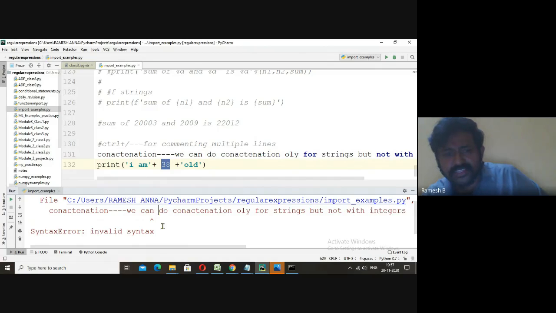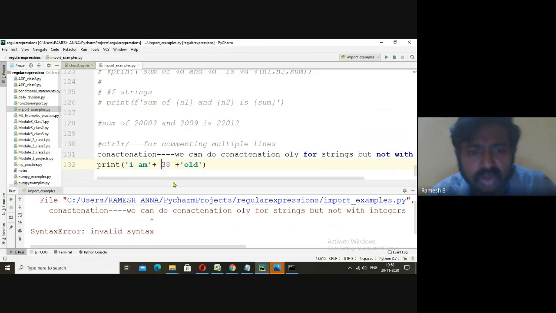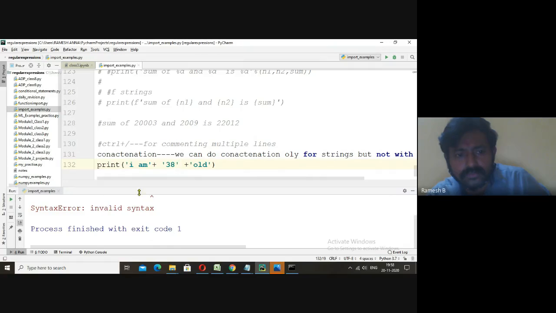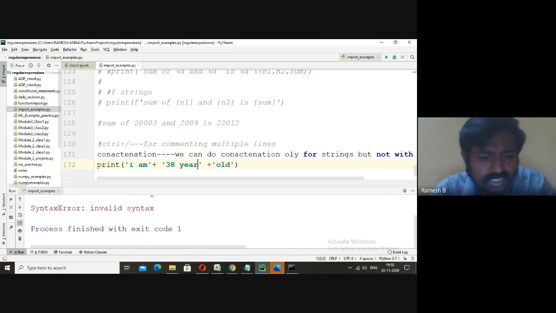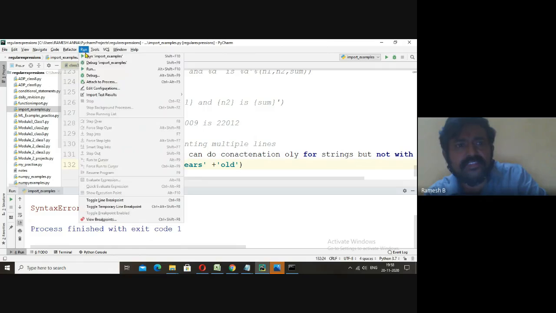That is the error. If you want to concatenate, we need to give quotes. I'll run this.